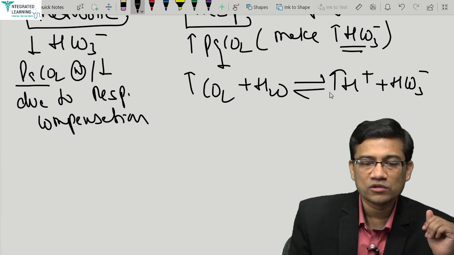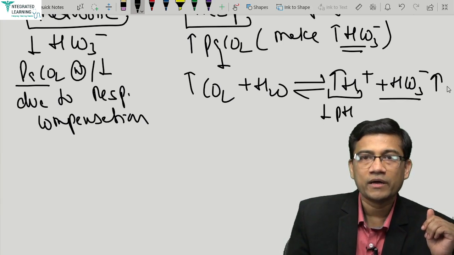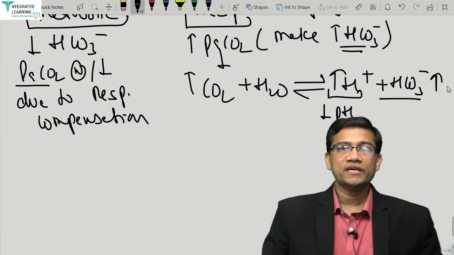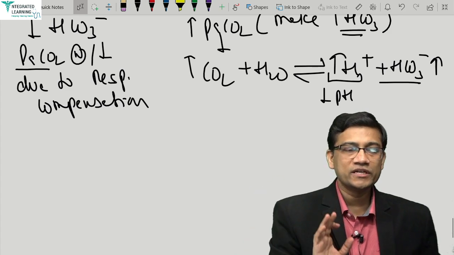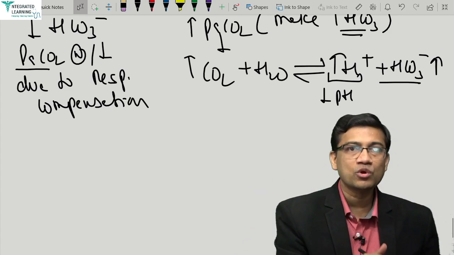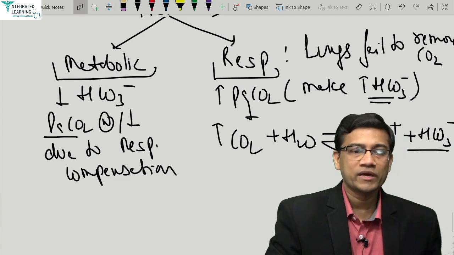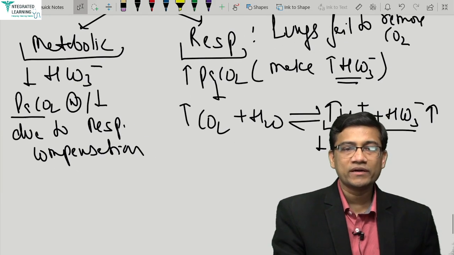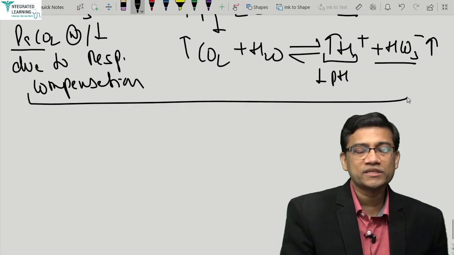So it causes decreased pH with high bicarb. Which condition has acidosis with high bicarb? That is respiratory. Which condition has low bicarb and low CO2? That is your metabolic condition. I hope it's clear. And in mixed disorders, both things can be seen.